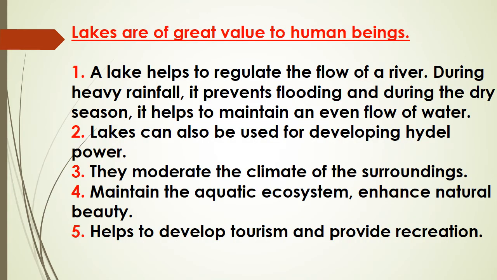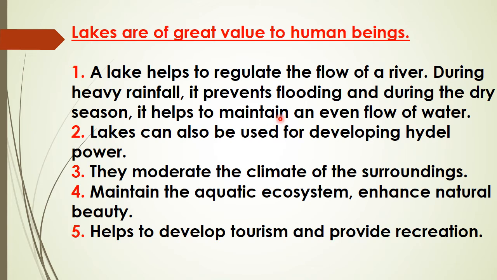Now children, let us see the importance of lakes and how they are of great value to human beings. You can see the first point: they regulate the flow of a river, and during heavy rainfall it prevents flooding, and during the dry season it helps to maintain an even flow of water. When there is heavy rain, these lakes take in all the water. Lakes also can be used for developing hydroelectric power.